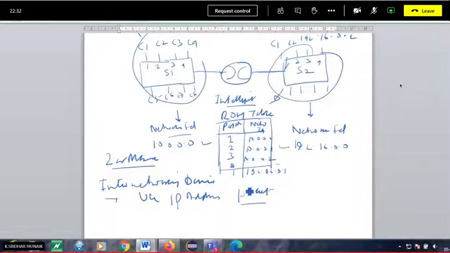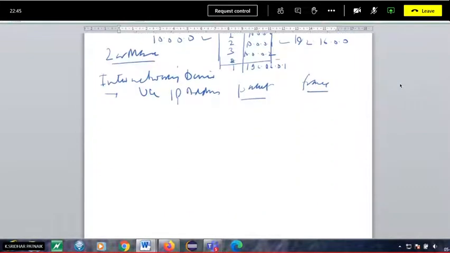In the data link layer, the information is sent in the form of frames. In the network layer, the data is sent in the form of packets. There is a packet header and so on, but that is not required right now. I'll just give a general idea of what these devices do. It is also very fast as compared to a switch, maybe 10, 100 or even 1 Gbps.